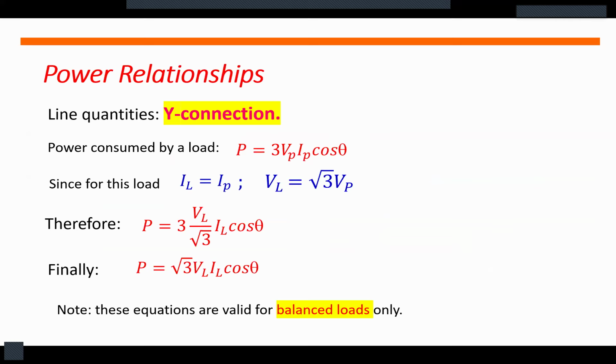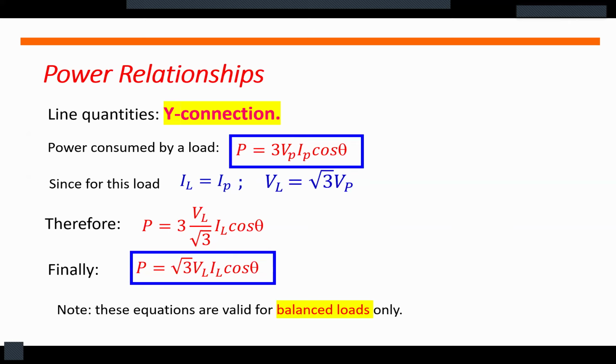Since in a Y connection the line current is equal to the phase current, and the line voltage is equal to square root of 3 multiplied by the phase voltage, if we substitute these values into our power, then P is equal to square root of 3 multiplied by the line voltage multiplied by the line current multiplied by cosine theta. So either of the two can be used to solve for the value of the power.